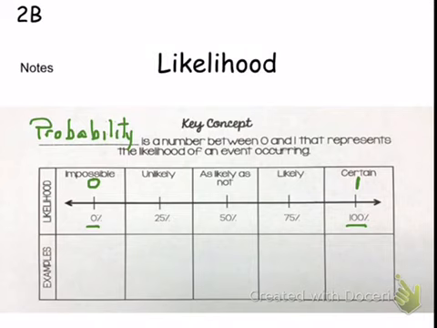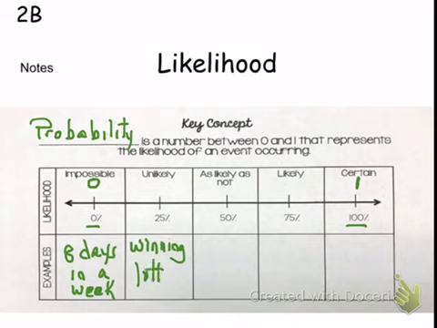Okay, so examples of impossible. Next week there will be 8 days. No, that's impossible. That will not happen. And I suppose I should write week instead of wook. Unlikely, winning the lottery. Okay, it could happen. Chances are it won't. Okay, the perfect example of as likely as not, 50-50, flipping a coin. It could land on heads, it could land on tails.